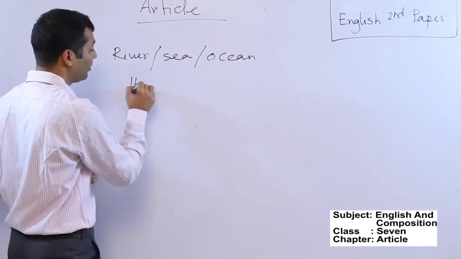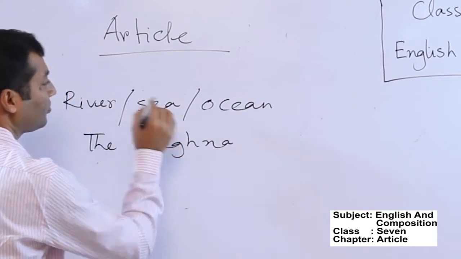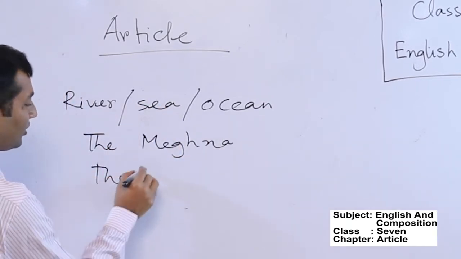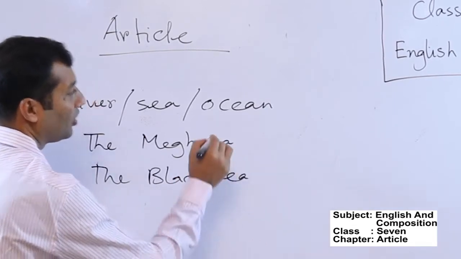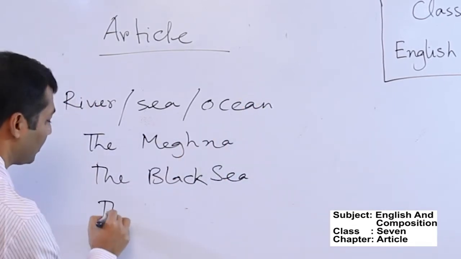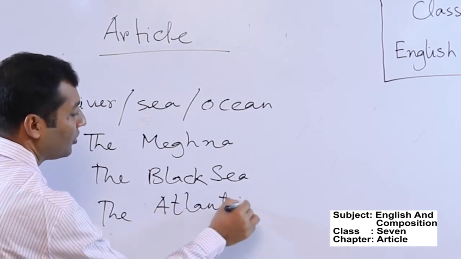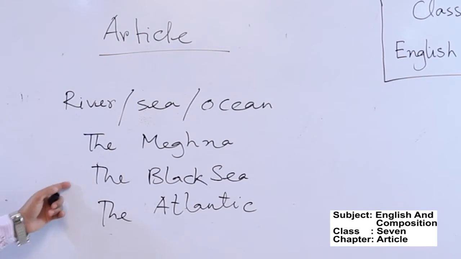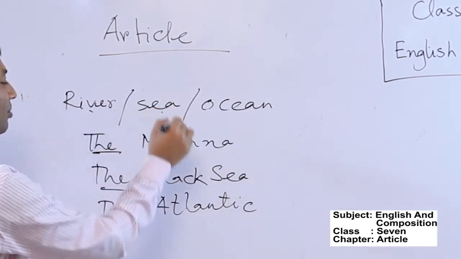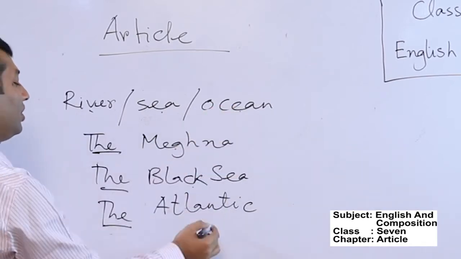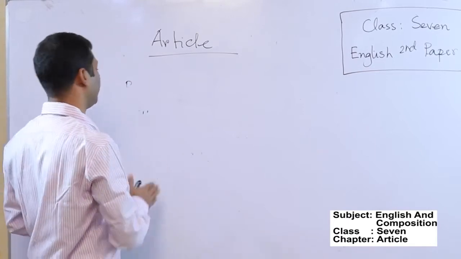For example, the Meghna, the Black Sea, and an ocean, the Atlantic. So you need to use the article the before the names of rivers, seas, oceans, and mountain ranges.